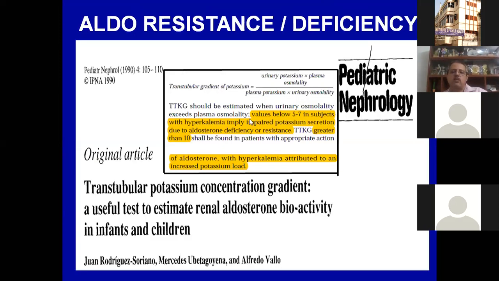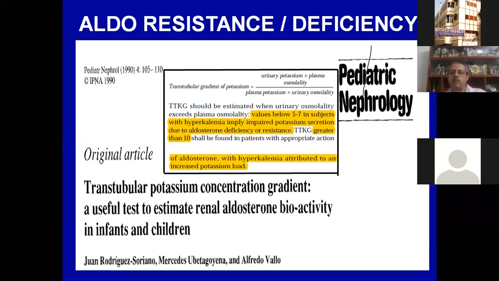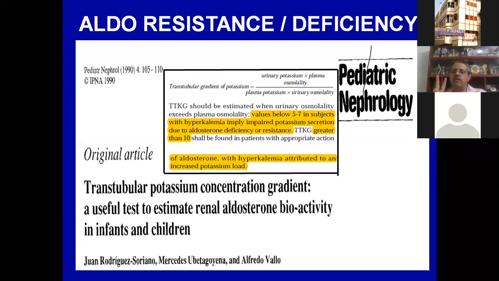So what is the transtubular potassium gradient? This is how you calculate it. You need a paired sample of urine and serum osmolarity and potassium. There are certain caveats before calculating that, like the urinary sodium has to be more than 10. But if you have hyperkalemia and your TTKG is not above 7, that means only two things. It means that either you have an aldosterone deficiency, or the aldosterone is there, but it is not working on the receptors.